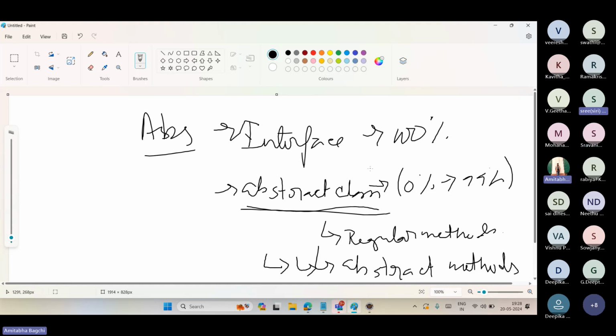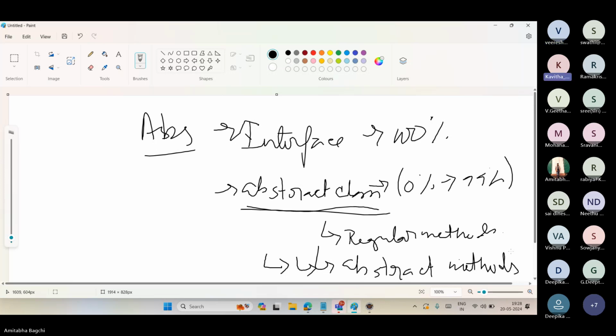Now one more question comes here. Can we create an object of an abstract class? No. Why can we not create an object of an abstract class?